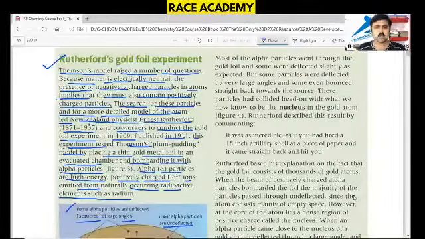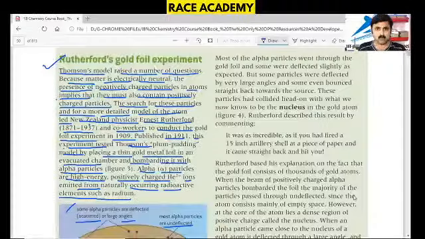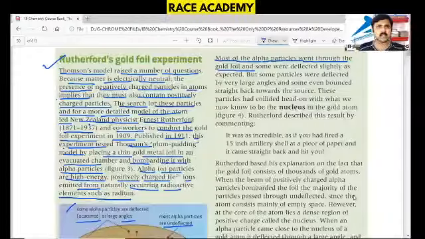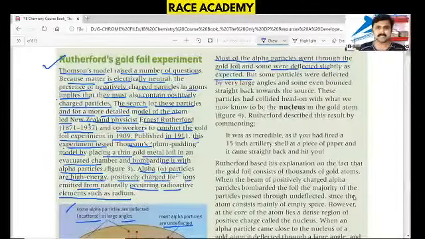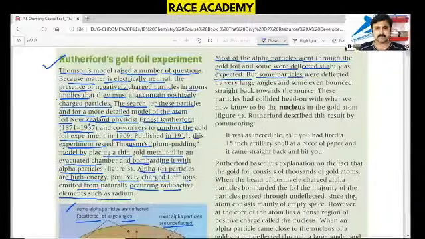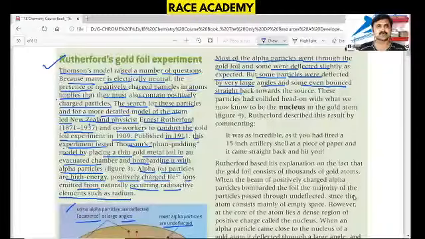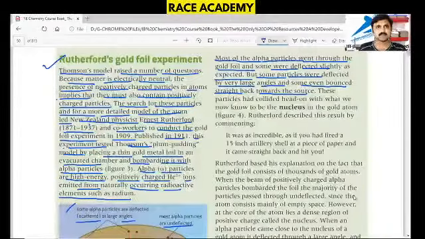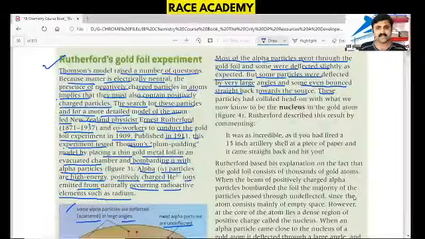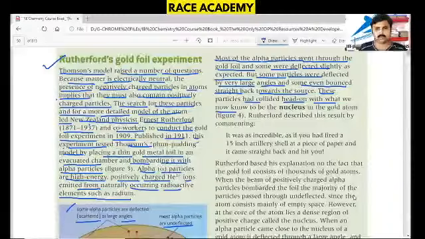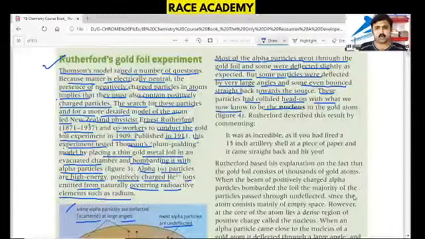So what are the conclusions? Most of the alpha particles went through the gold foil and some were deflected slightly as expected, but some particles were deflected by very large angles and some even bounced straight back towards the source. That's what we are telling from the picture. That means these particles have collided head on with what we know to be the nucleus of the gold atom.